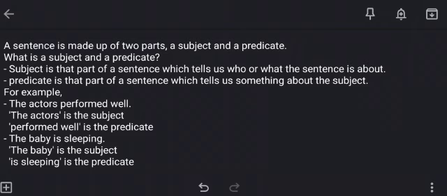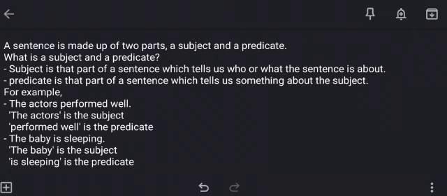Before moving on to the next slide, I will once again repeat what is a clause. Clause is a group of words that is there as a part of a sentence. It may or may not make complete sense. It includes a subject and a verb in it. And then we spoke about subject and predicate.